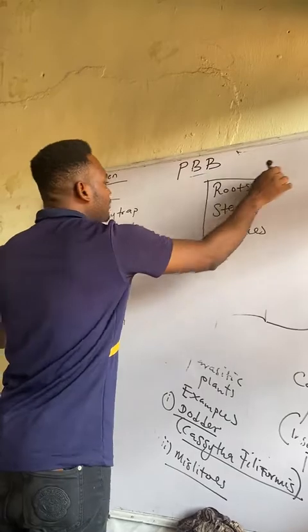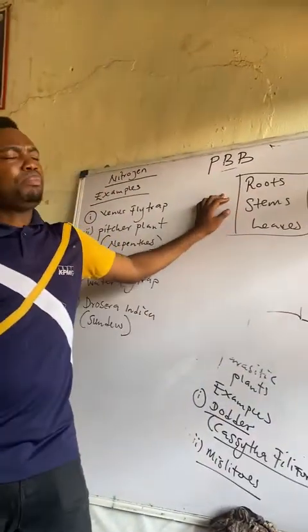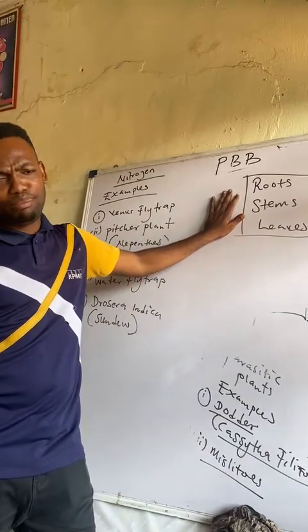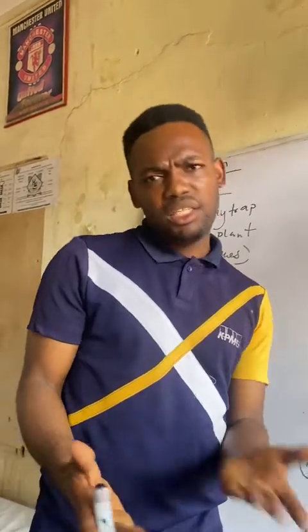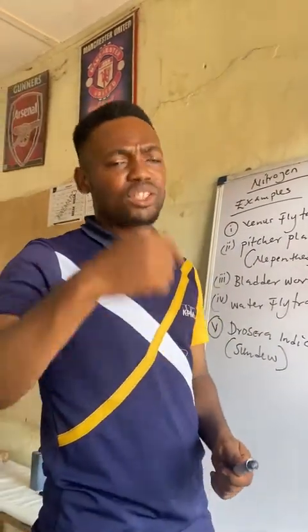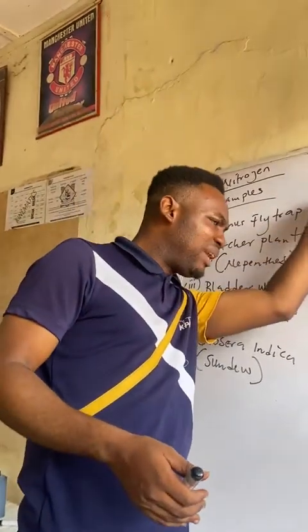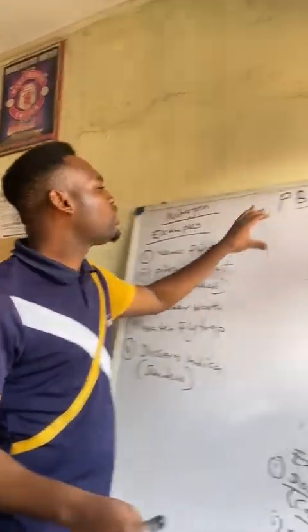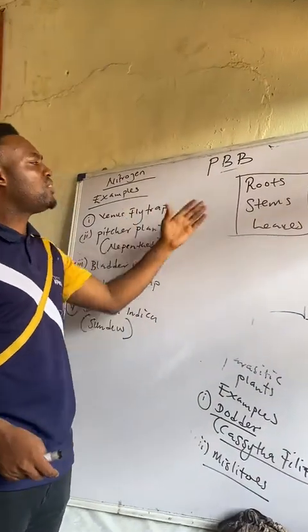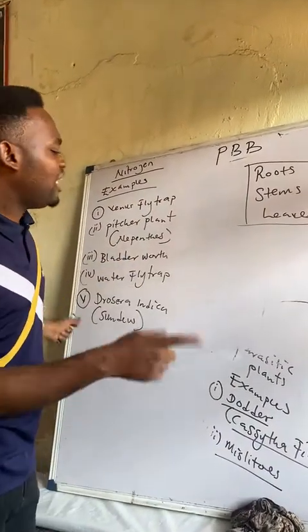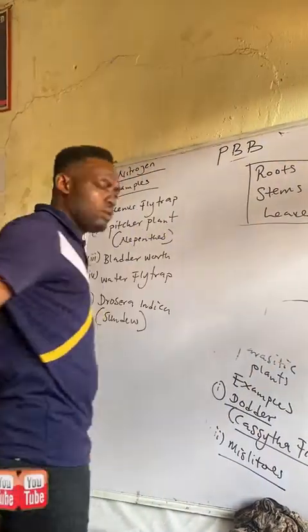So majorly we call this part of plant biology morphology of flowering plants. Morphology is a word which means the study of the structures of organisms. If you bring it to biology, introduce plants to it, it will mean the study of the structures of flowering plants, such as roots, stem, and leaves. So in our next video, which will be plant biology 2, you will see all this.